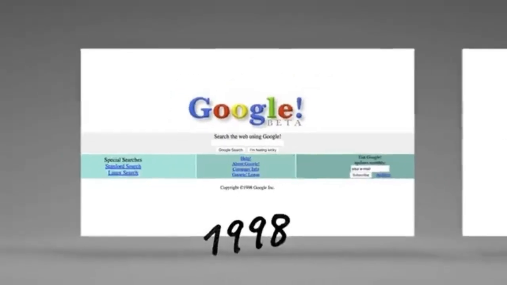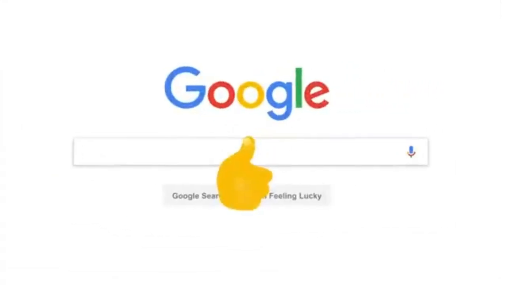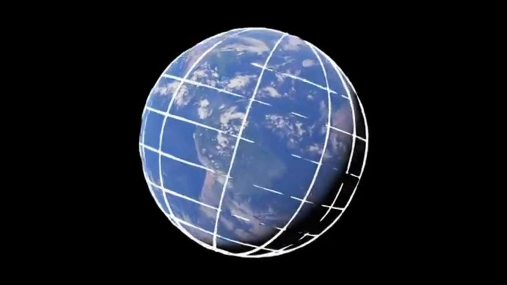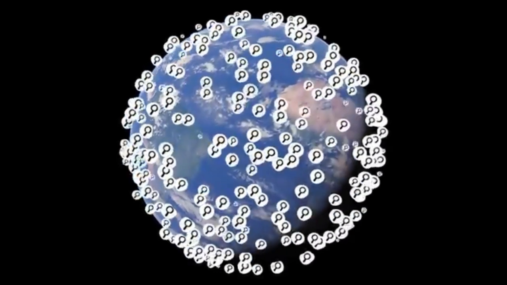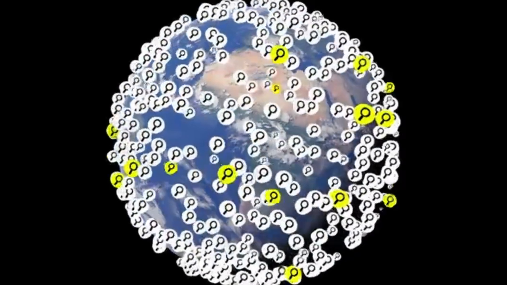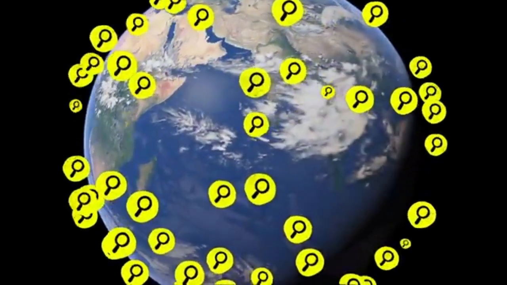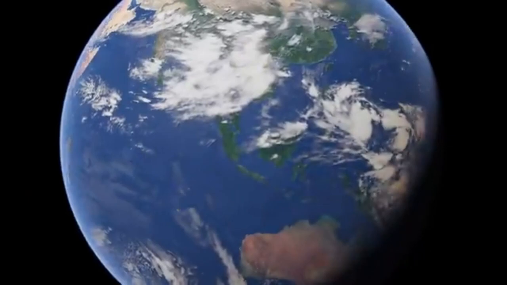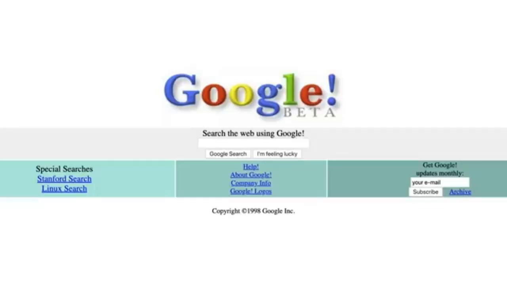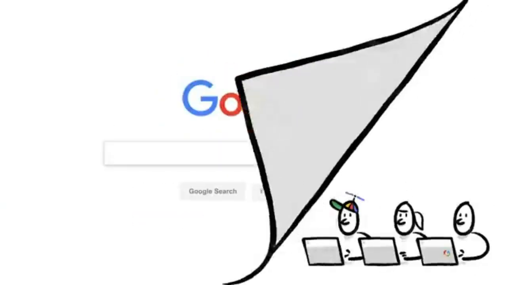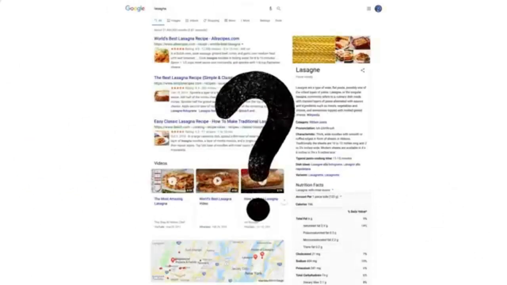Since 1998, when Google went online, people seem to have found our results pretty helpful. But the web is always changing, and people are always searching for new things. In fact, 1 in every 7 searches is for something that's never been typed into the search box before, by anyone, ever. So we're always working on updates to search, thousands every year. Which brings up a big question. How do we decide whether a change is making search more helpful?